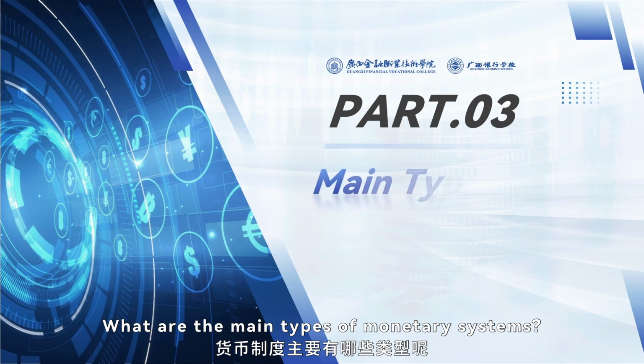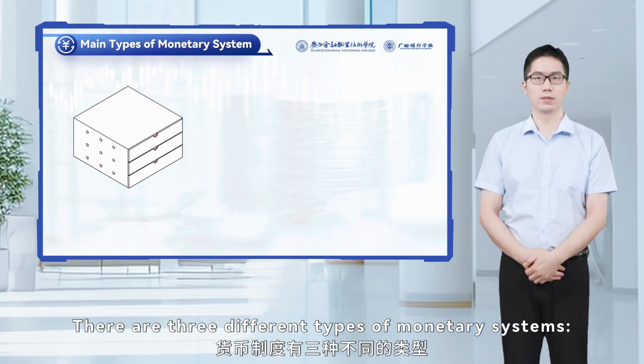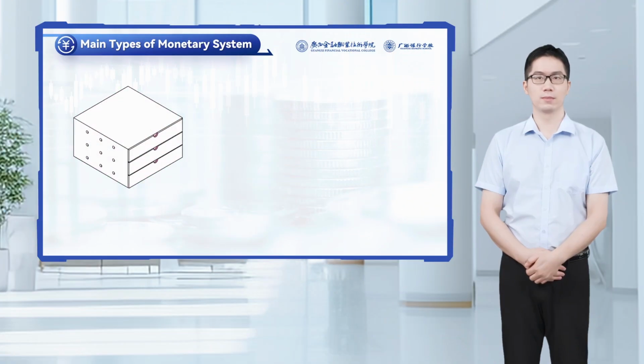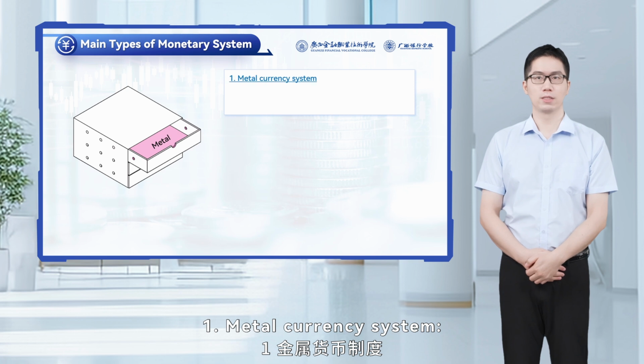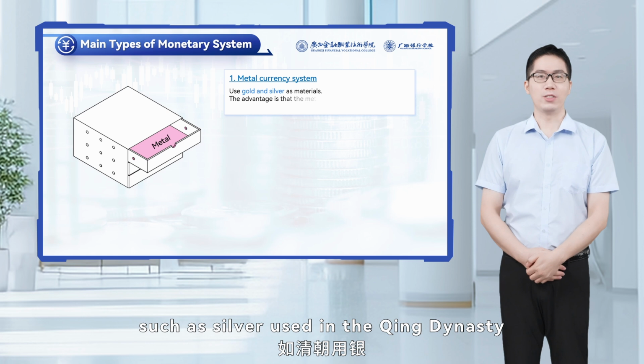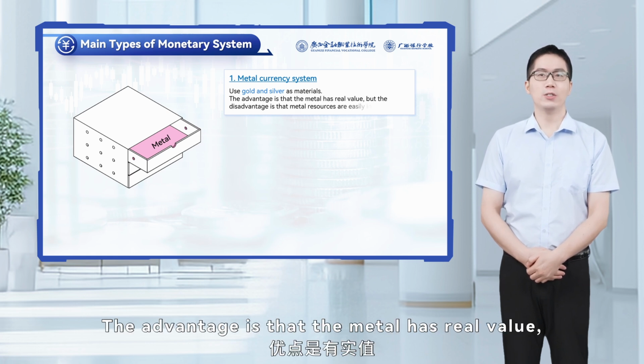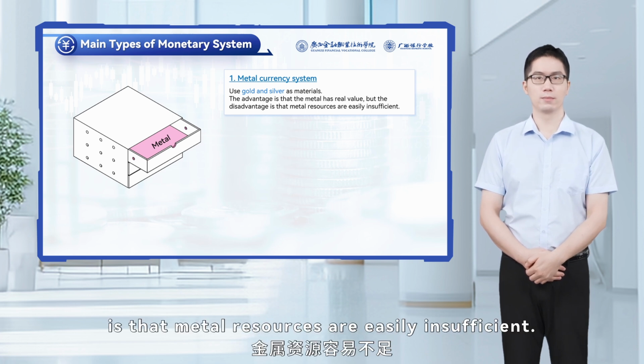What are the main types of monetary systems? Let's continue our exploration. There are 3 different types of monetary systems. 1. Metal currency system. It used gold and silver as materials, such as silver used in the Qing dynasty and the British gold standard. The advantage is that the metal has a real value, but the disadvantage is that metal resources are easily insufficient.